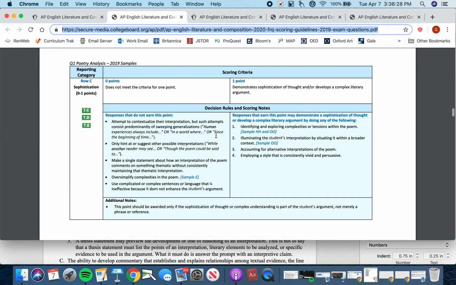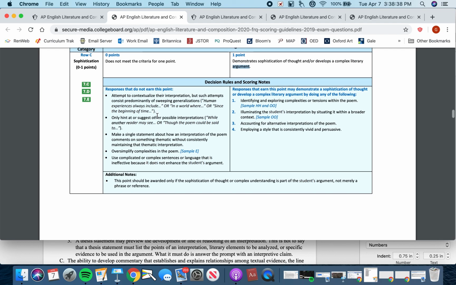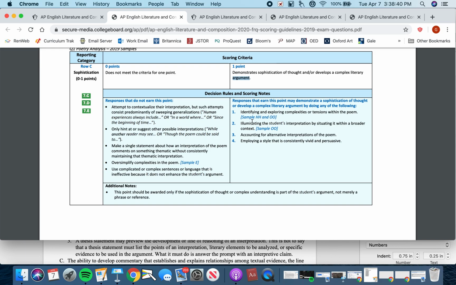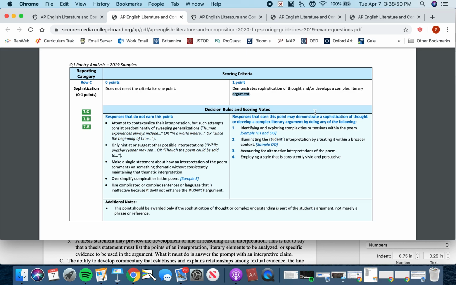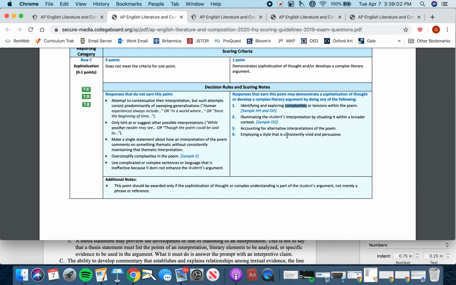And the final criteria, okay, the 6th point comes from sophistication of thought, all right, and the development of a complex literary argument. So what that would look like is identifying and exploring complexities or tensions within the poem, which might perhaps signal the fact that you understand that this poem can be read on multiple levels, or it can be read with multiple meanings. Again, you don't want to deviate from your thesis statement, but you would want to explore what you would call nuance.